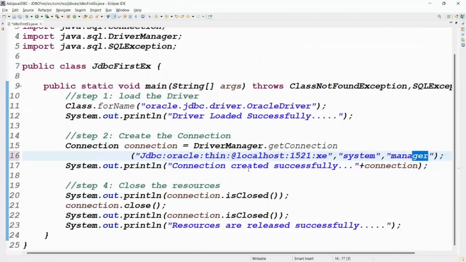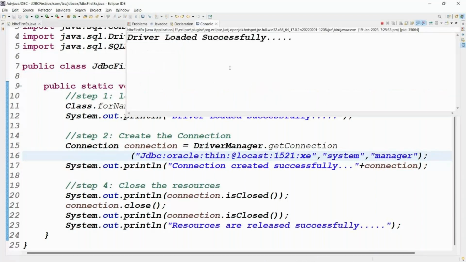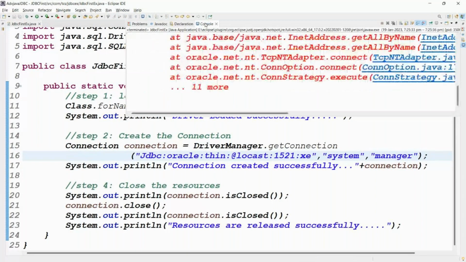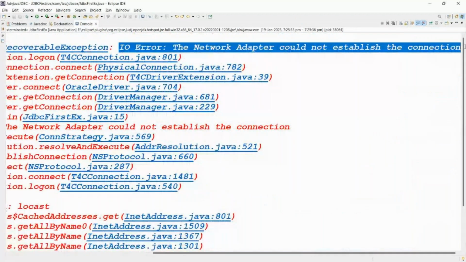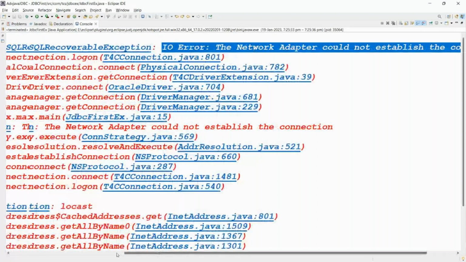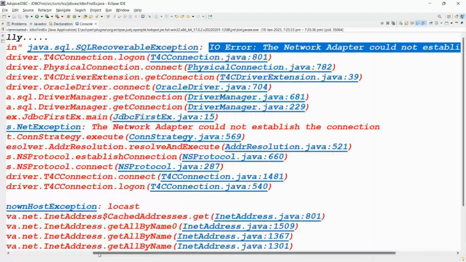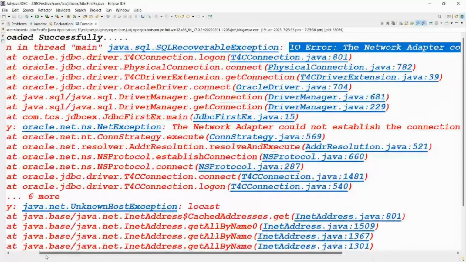If you give localhost wrong, that means the URL is invalid. See guys, the network adapter could not establish the connection because of an unknown host exception.